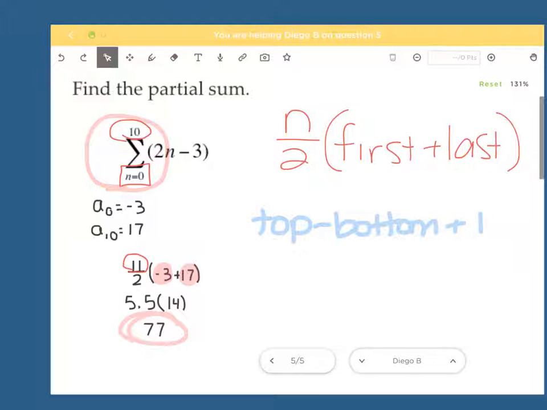So if at the top it's 10 and the bottom it's 1, it'd be 10 minus 1, which is 9, plus 1, which is 10. If it's 10 at the top and 2 on the bottom, it's 10 minus 2, which is 8, plus 1, which is 9. It's not so bad when the top number is 10. It gets a lot harder when the top number is 256 and you're trying to count from 2 to 256. So as long as you understand that it's relative to the bottom being 1, you should be okay.